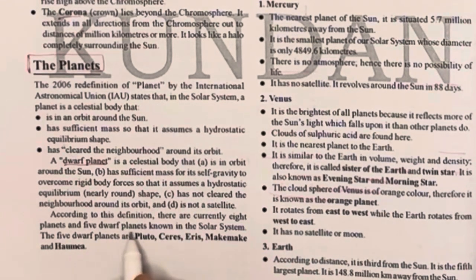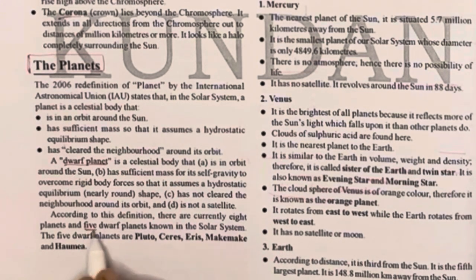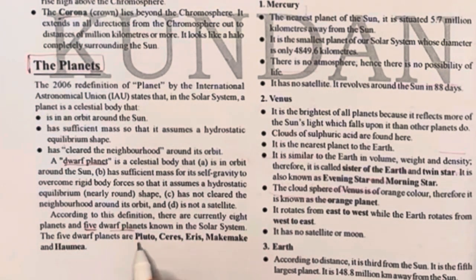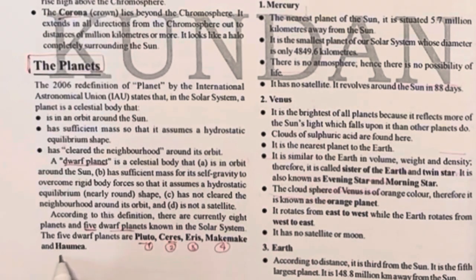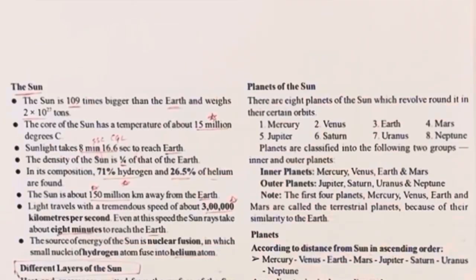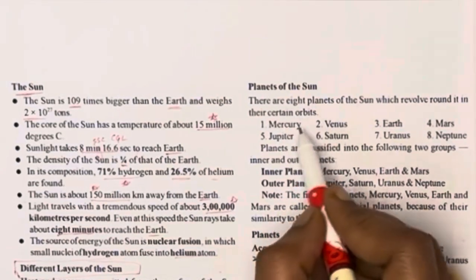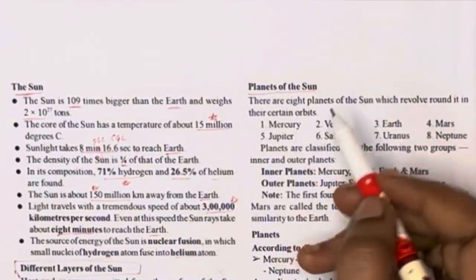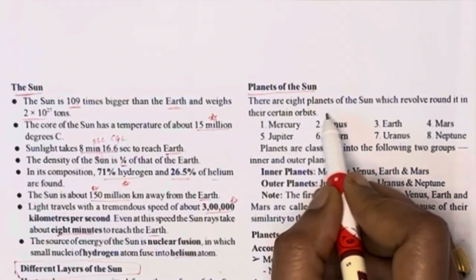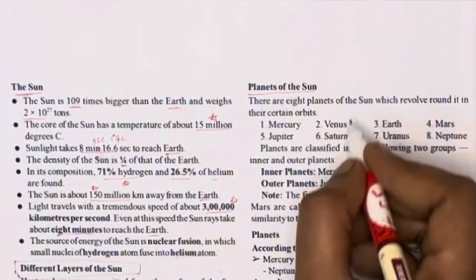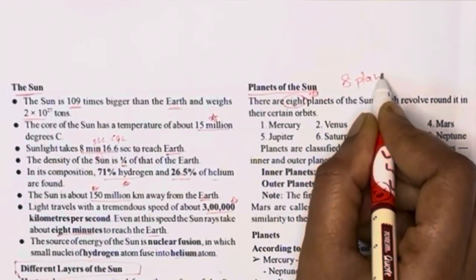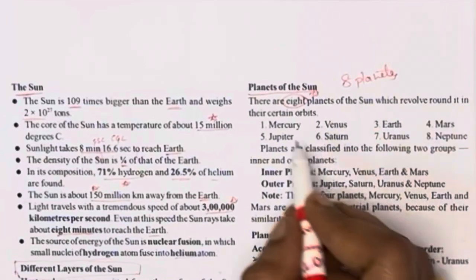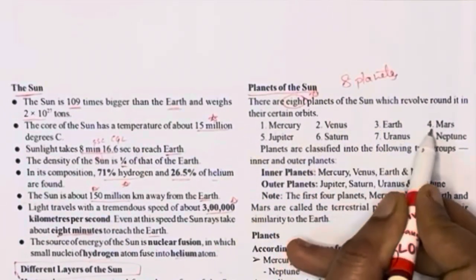Dwarf planet is Pluto, we already know. The other four are Ceres, Makemake, and Haumea. The five are the dwarf planets. The number of planets of the sun is 8. The trick to remember the order is: my very efficient mother just served us nuts. The number of planets of the sun is 8.